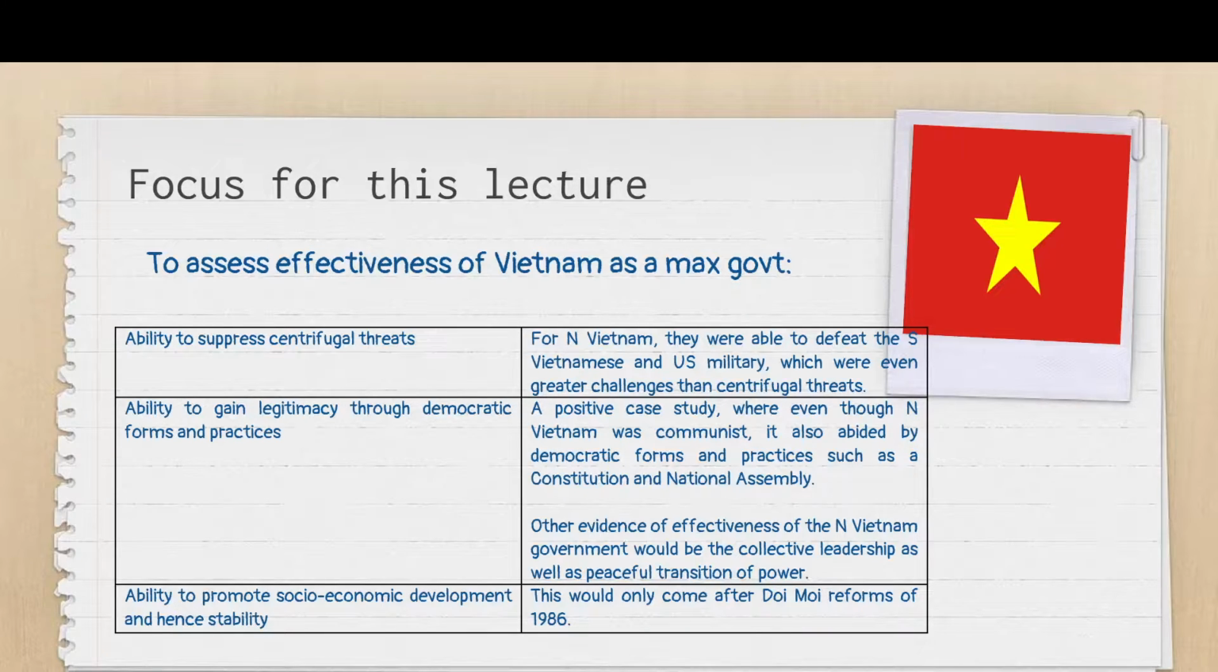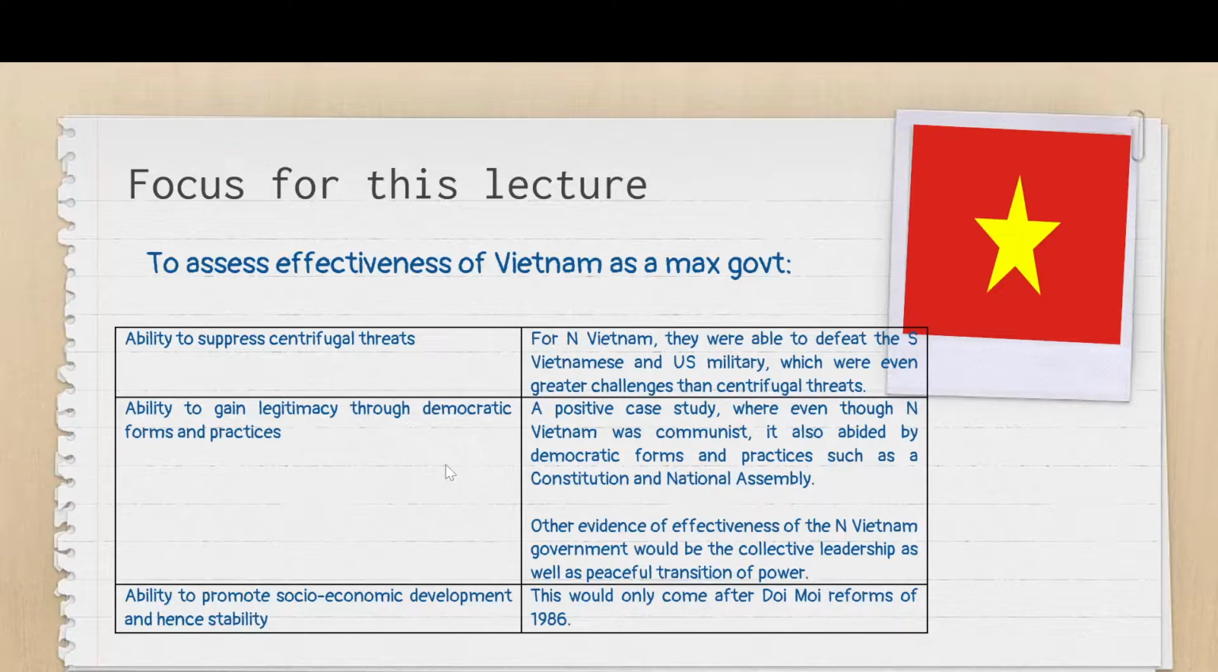And the North Vietnamese communist government was actually a highly successful one, given that they were able to defeat the US-backed South Vietnamese army. Therefore, their achievement is much greater than any other SCA country in this ability to suppress centrifugal threats, because they managed to suppress an imperial power or superpower. So this is considered very positive already.